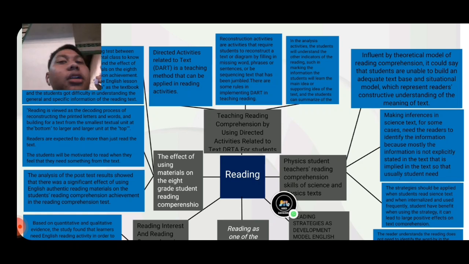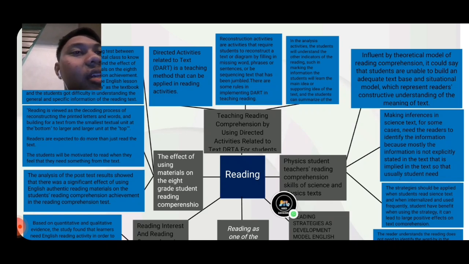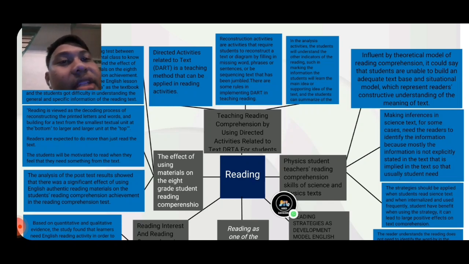In the analysis activities, the student will understand the other indicators of reading, such as marking the information. The student will learn the main idea or supporting ideas of the text, and the student can summarize the text.